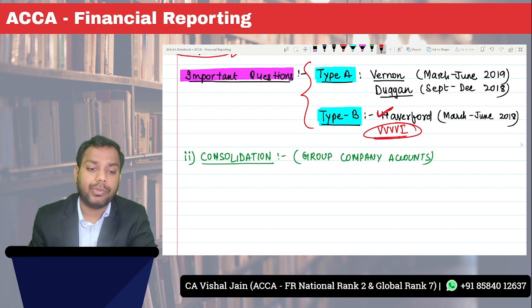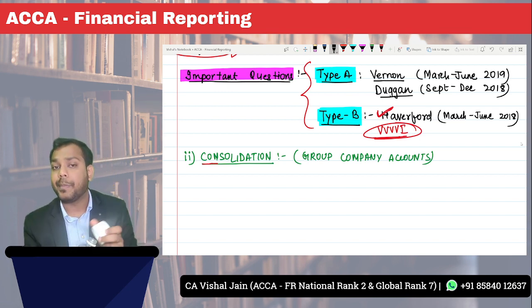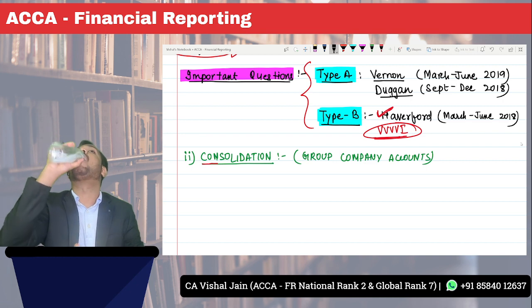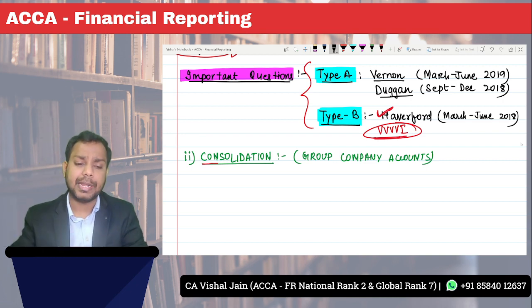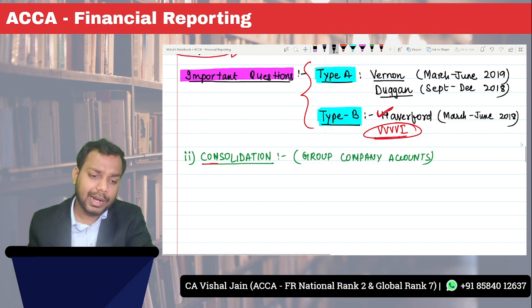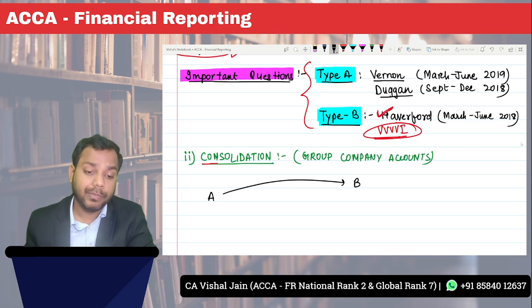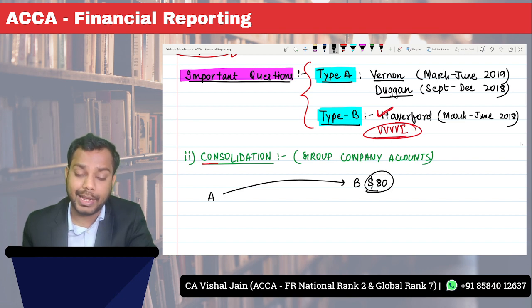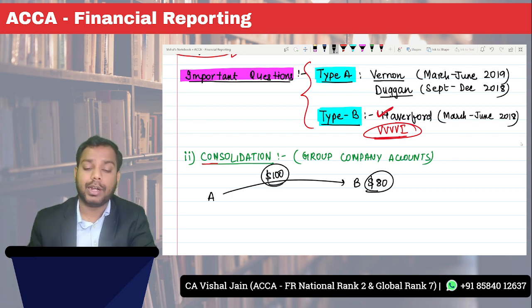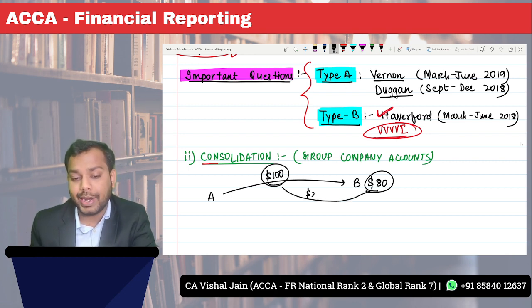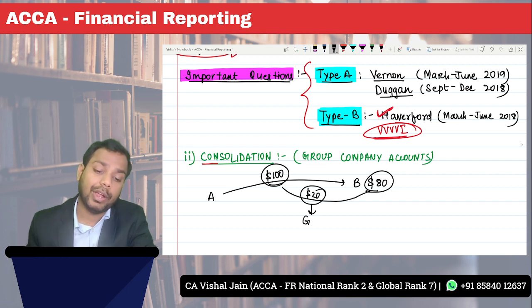Okay. Now comes the second type, that is consolidation. What is consolidation? In consolidation, a company acquires another company. How exactly? Let's suppose company A acquires company B. Suppose company B is worth $80, but company A is paying company B $100. Now the $20 that is paid extra is nothing but goodwill.